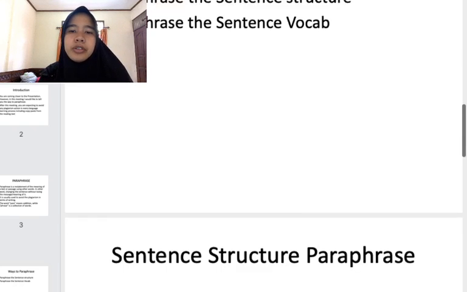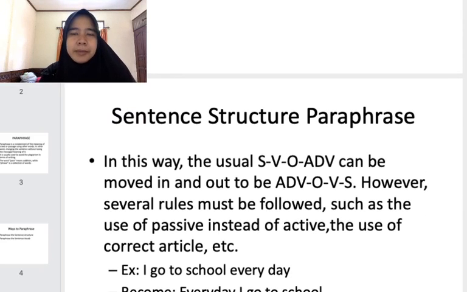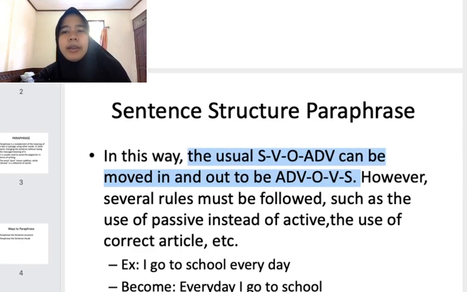Now let's move on to the first way, sentence structure paraphrase. In this way, the usual order of subject, verb, object, and adverb can be moved into adverb, object, verb, and then the subject. So when you change the structure, the object becomes the subject, and the adverb comes first rather than at the end of the sentence. That is changing the structure in paraphrase.